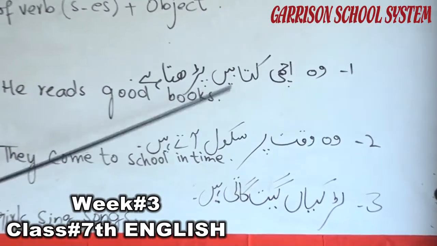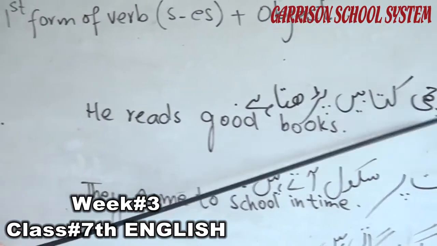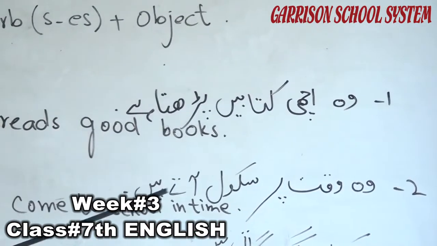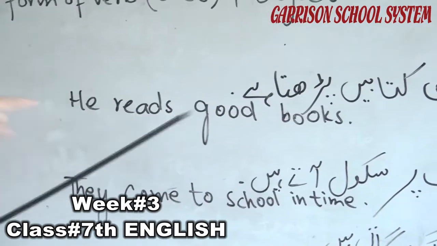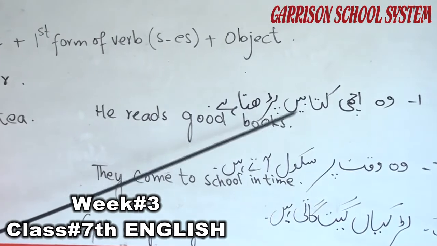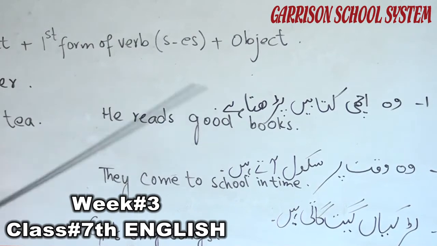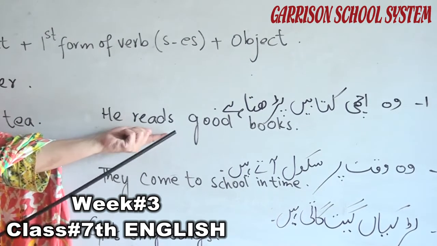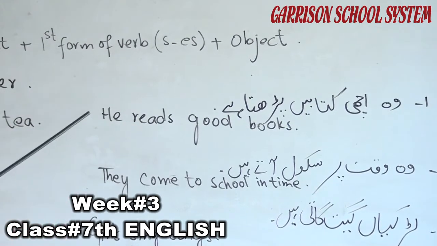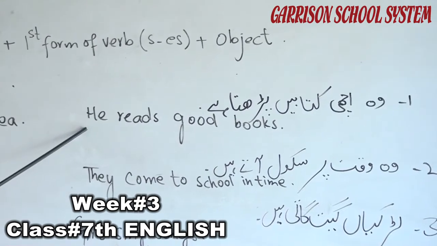वो अच्छी किताबें पढ़ता है. Singular person, he. We use he. Reads good books. He reads good books. We use s with the first form of verb when we are talking about a singular subject.